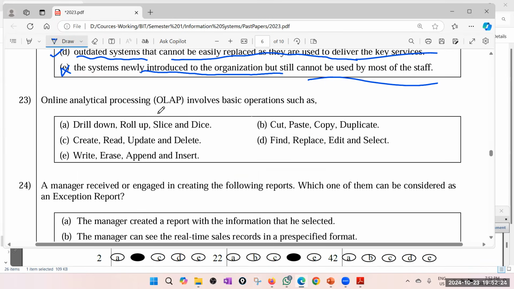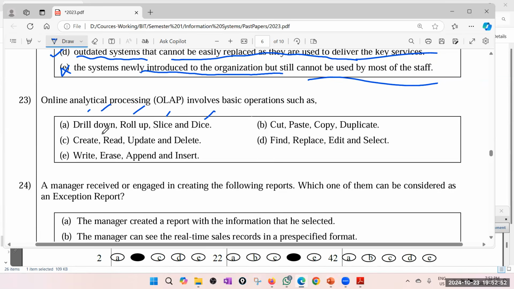Online analytical processing. So that means you analyze online data. It is different from data mining. Data mining is analyzing historical data, maybe the last 5-10 years of data. What online analytical processing is, you analyze the recent data, like recent sales data, recent marketing data, and so on. Drill down, roll up, slice, dice. Remember, we discussed all this.